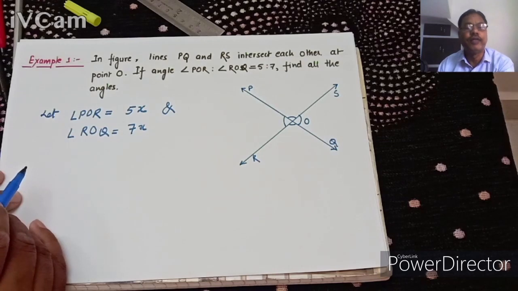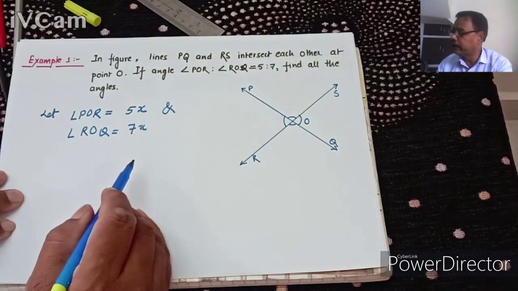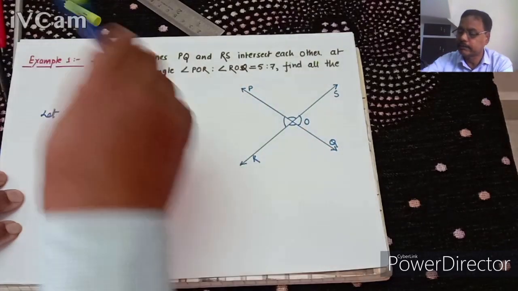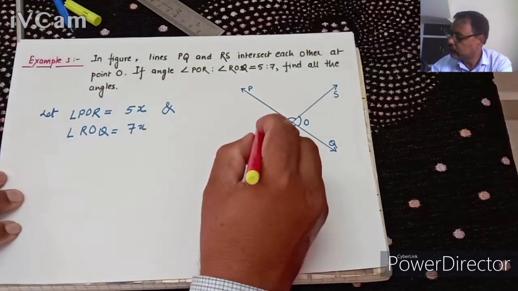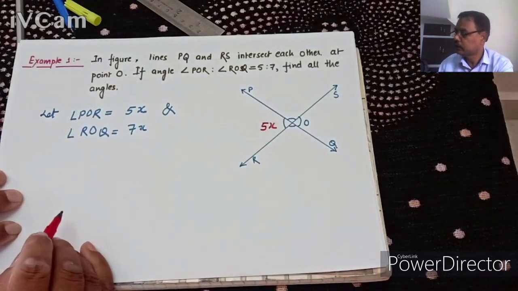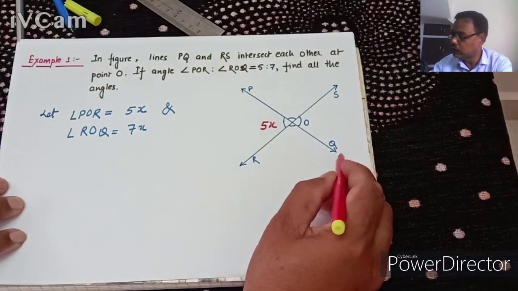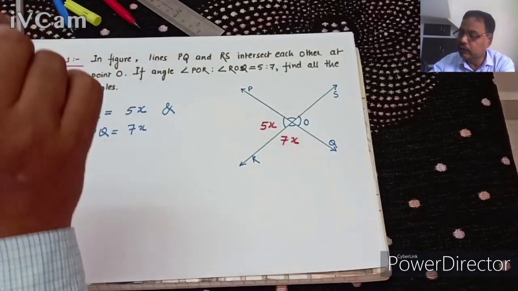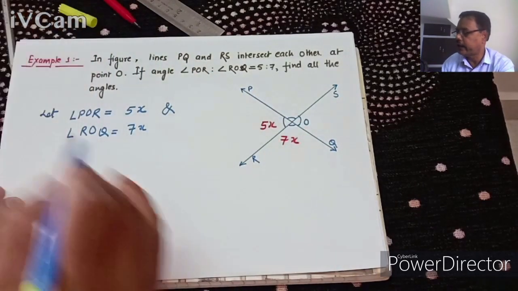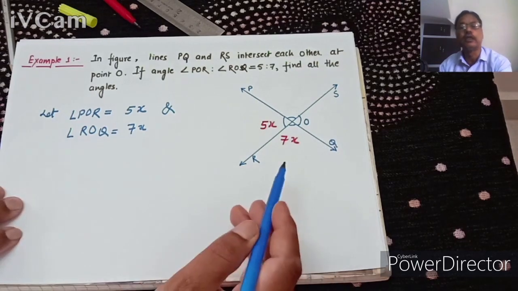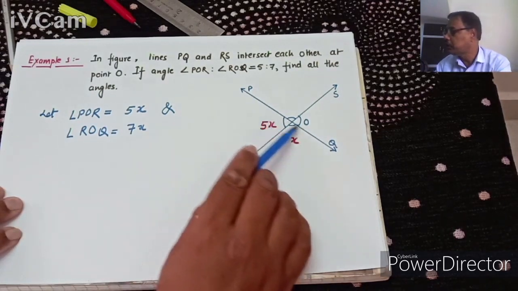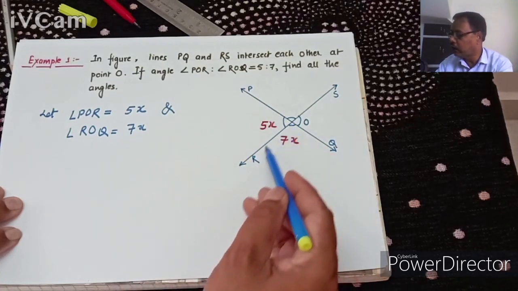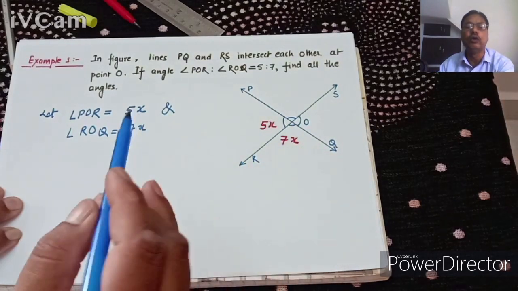So 5x and 7x we have already let it. Angle POR means this one. So POR we have let as 5x and ROQ we have let as 7x. And you can see here, PQ is a line, POQ is a line and OR is a ray standing on it.